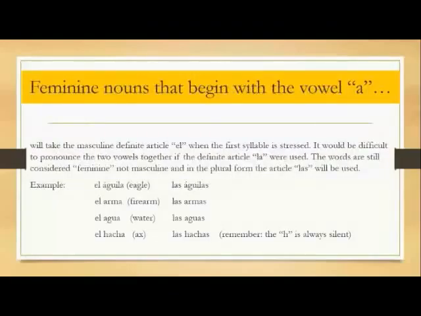There are some feminine nouns that begin with the vowel a, such as agua, that will take the masculine definite article el when the first syllable is stressed. The reason for this is that it would be very difficult to pronounce the two vowel sounds together if the definite article were la. For example, la agua. The words are still considered feminine, not masculine, and in the plural form the article las will still be used. So when I want to say waters, I would say las aguas.